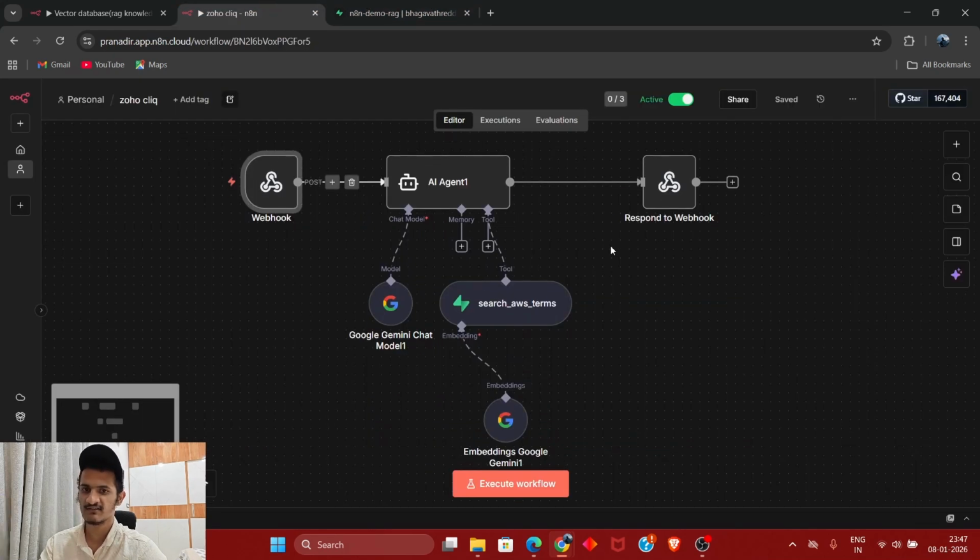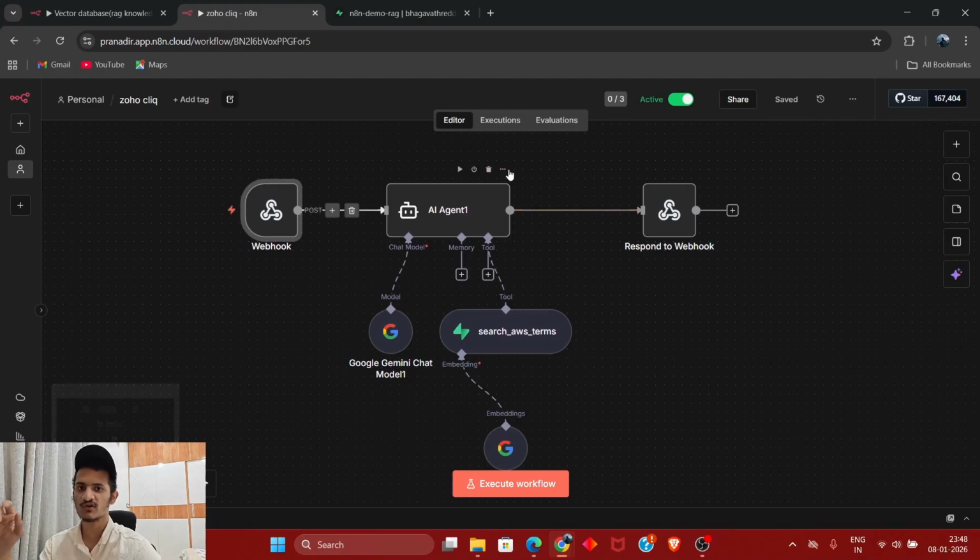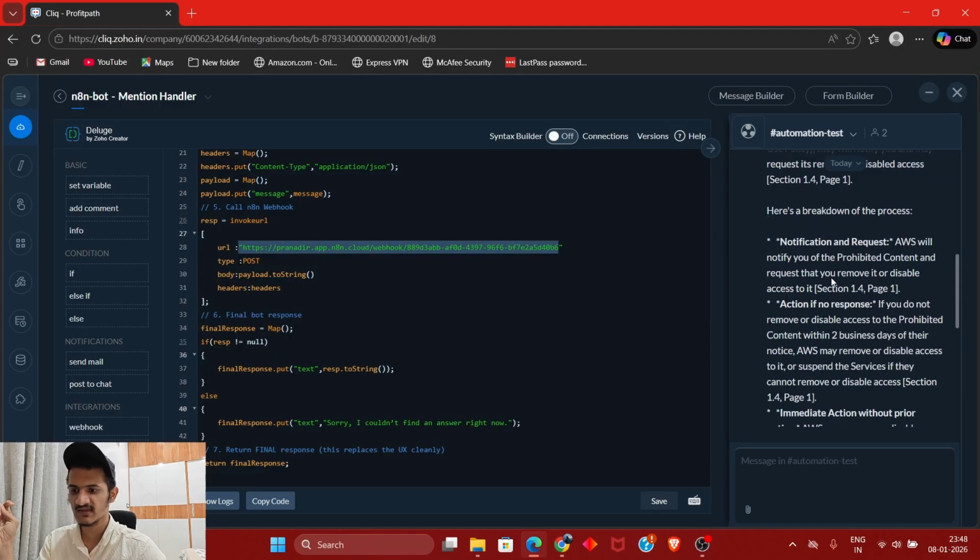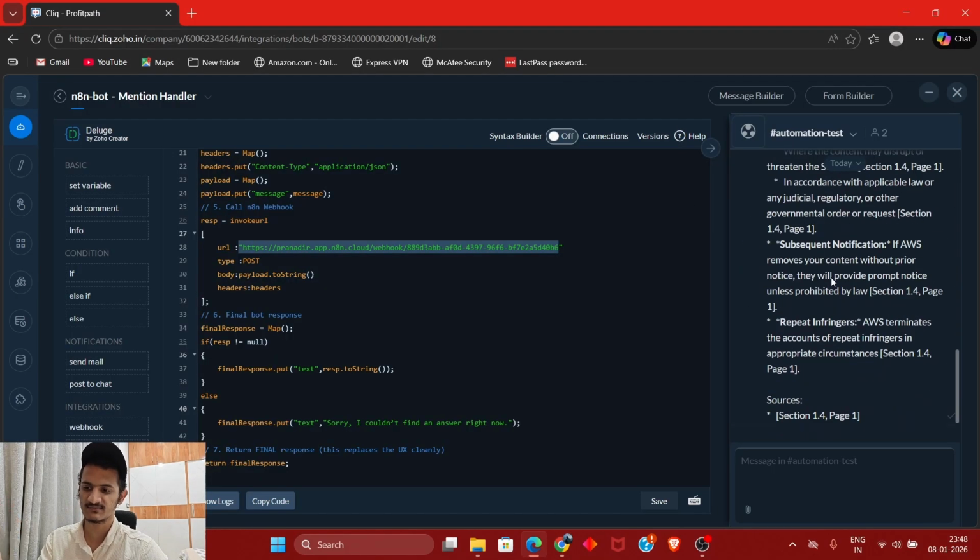So after retrieving that data, this AI agent is going to format the data and make it into a structured response, and that structured response is going to be sent over to Cliq using this respond to webhook node. After the data is sent over to Cliq, it is reflected in our chat, as you can see.